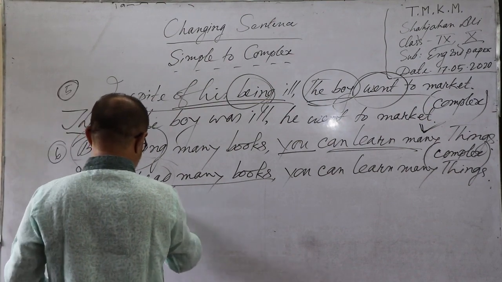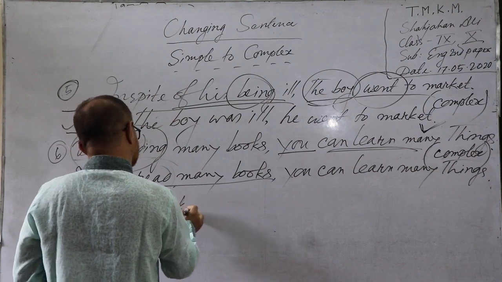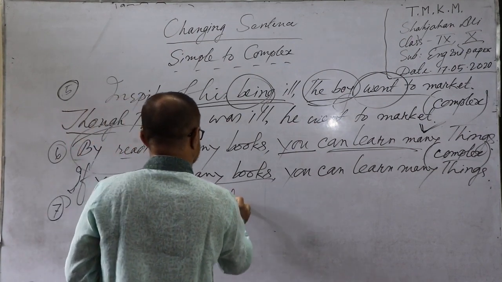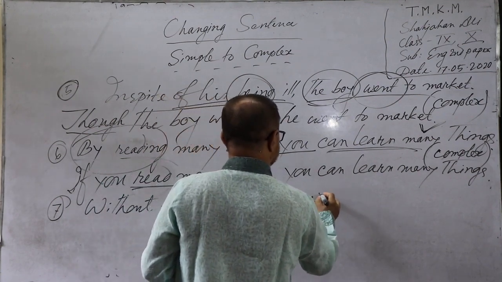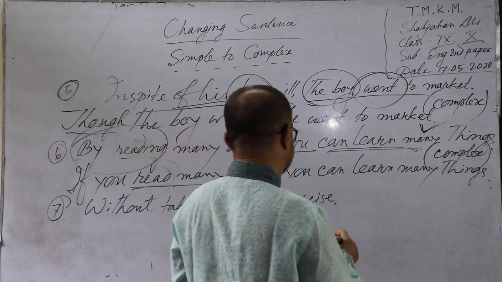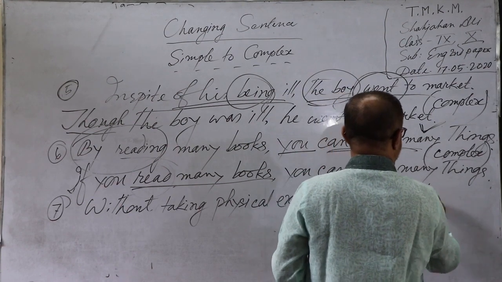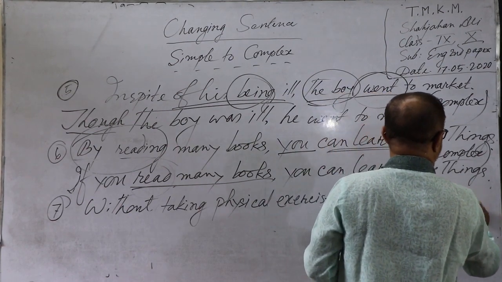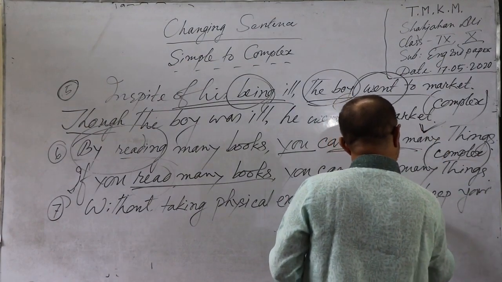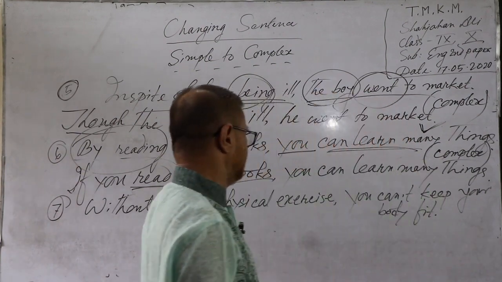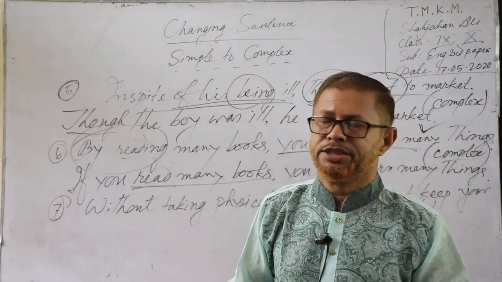Without taking physical exercise, you cannot keep your body fit. This is an example of simple sentence, without plus gerund.